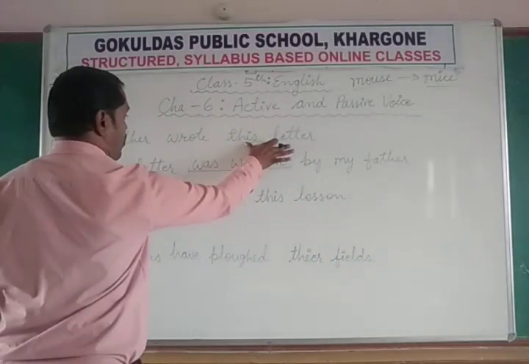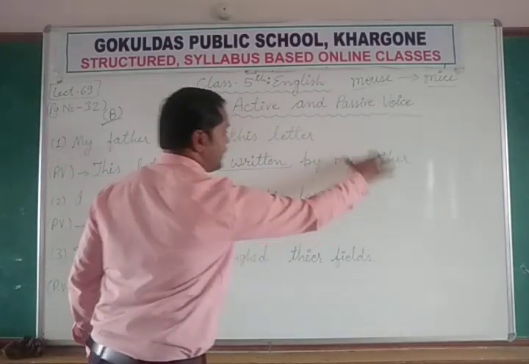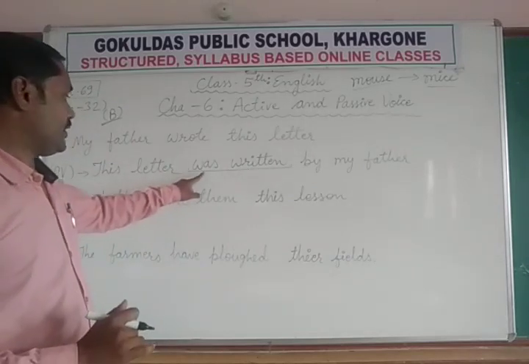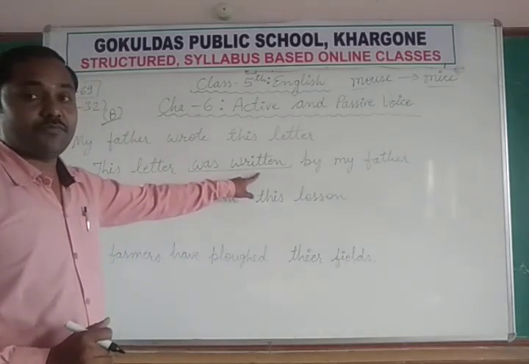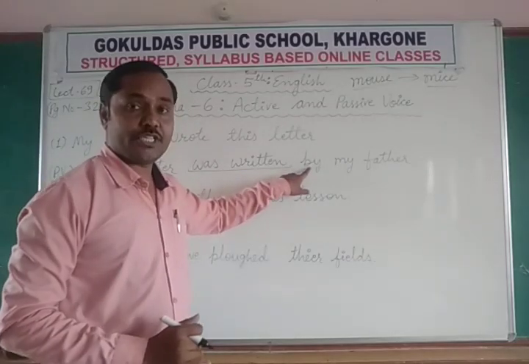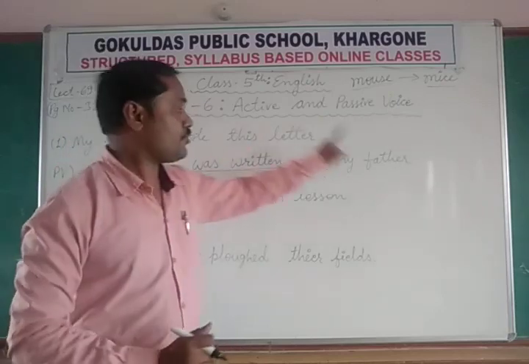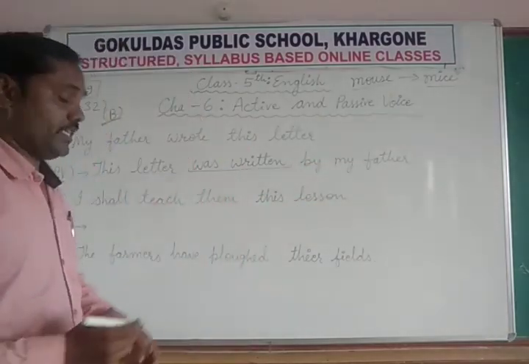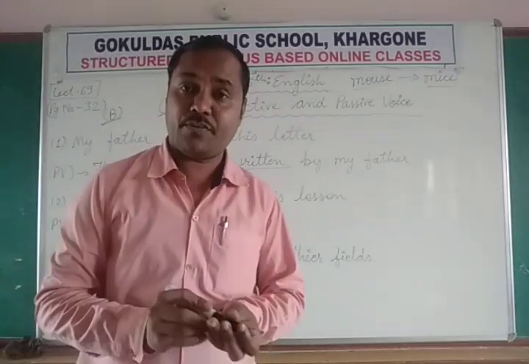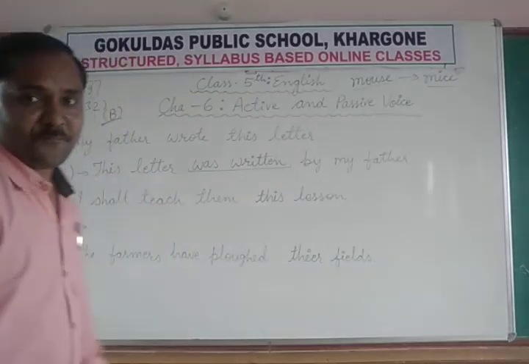Means object becomes subject and subject becomes object. We use the suitable form of be, then always third form of the verb, then preposition by, and the subject becomes object. By my father. This letter was written by my father. यह लेटर मेरे पिताजी के द्वारा लिखा गया था.